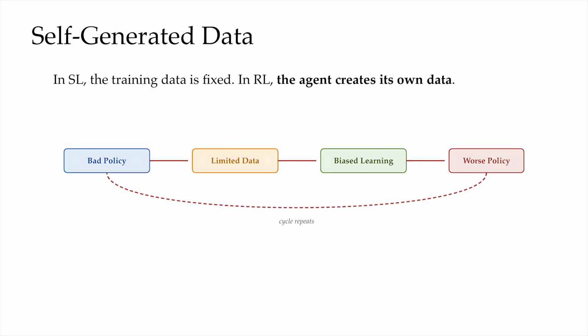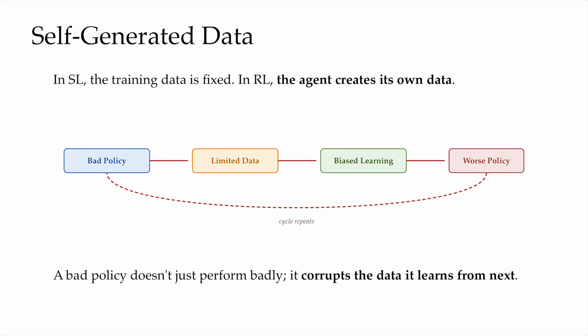Suppose we start with the bad policy. Because the policy is bad, it only visits a limited part of the world. So we get limited data. From that limited data, the agent learns a biased model. The biased model produces an even worse policy, and we go around again.